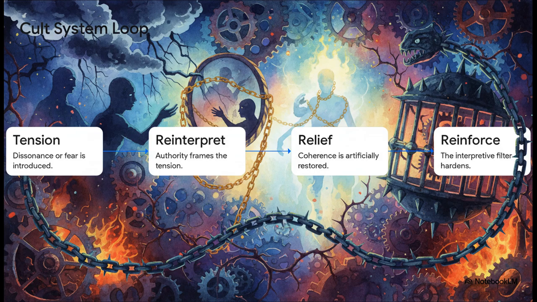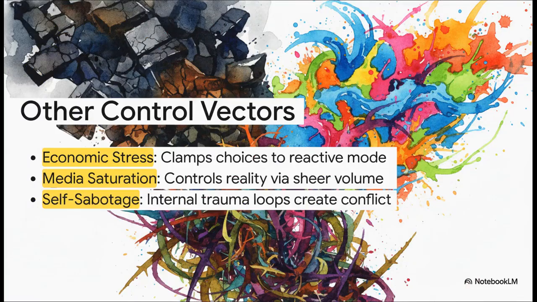Think of a highly toxic wellness group. Whenever you feel distress, the system ensures you view it as growing pains that only the group can cure. It constantly tightens the trap around you. Navigating the rest of this map, we hit the final 3 control vectors.